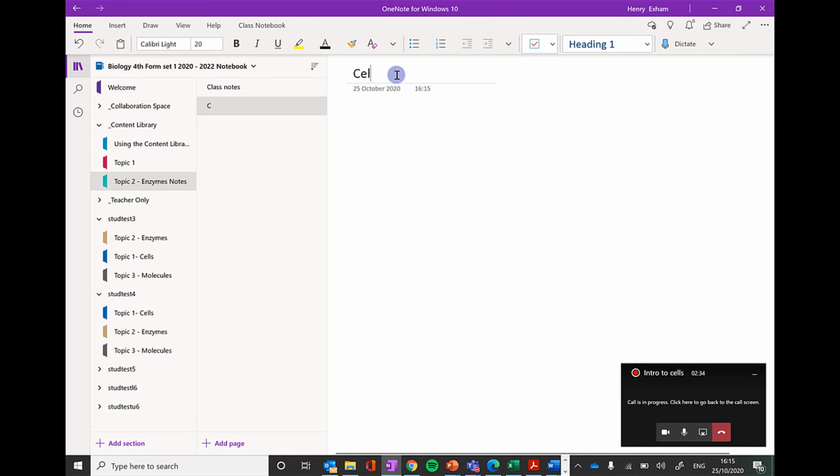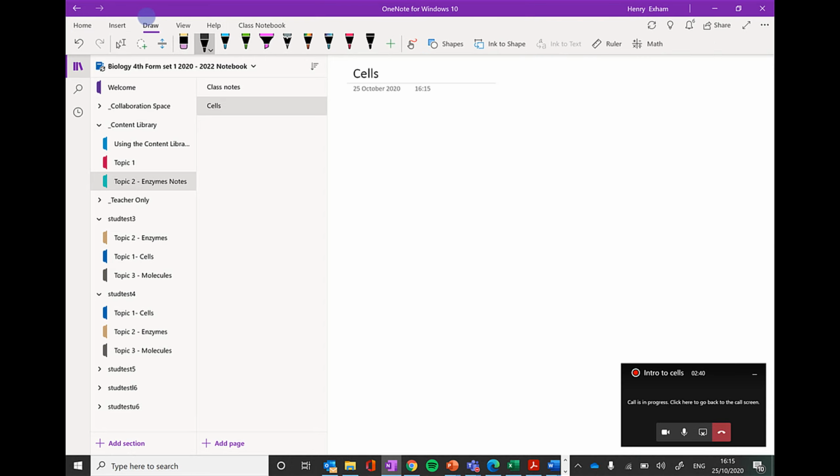Okay, so here I am in OneNote. I'm just going to explain very quickly using my pen the structure of an animal cell. So this is a typical animal cell. That's the cell membrane. This is the nucleus.